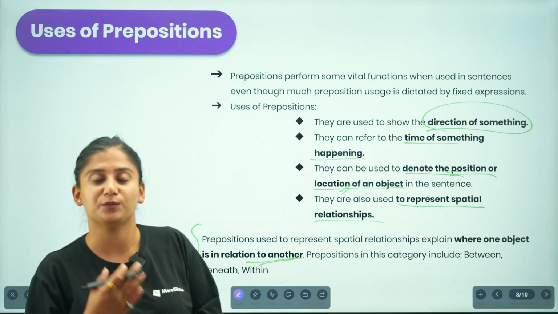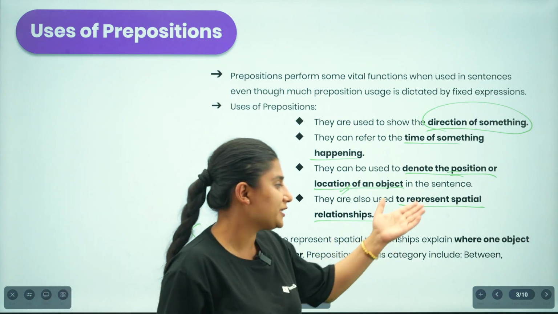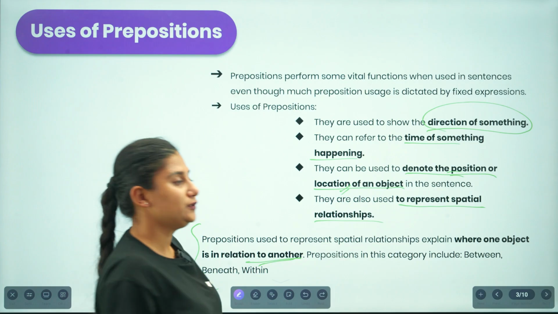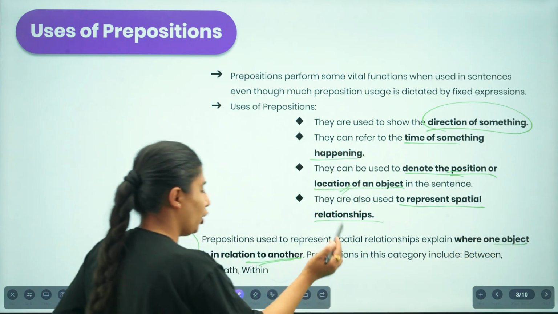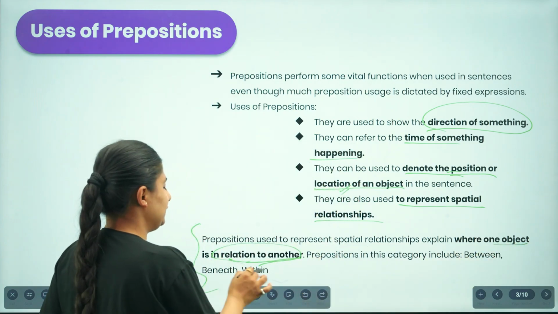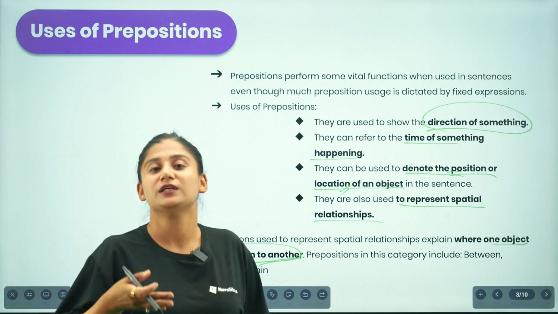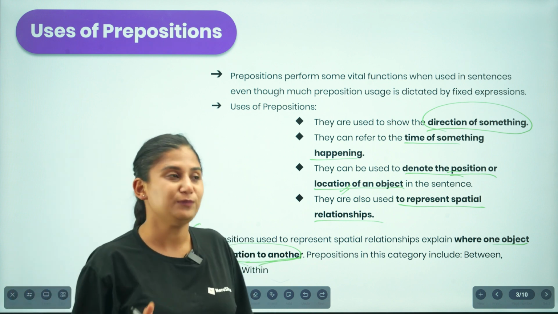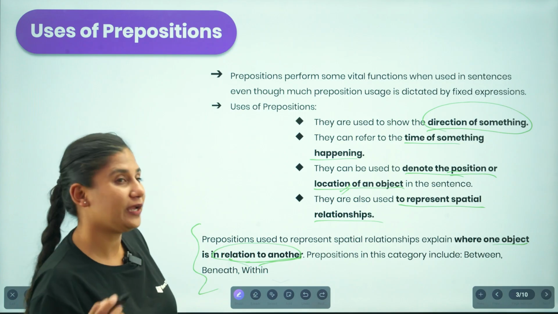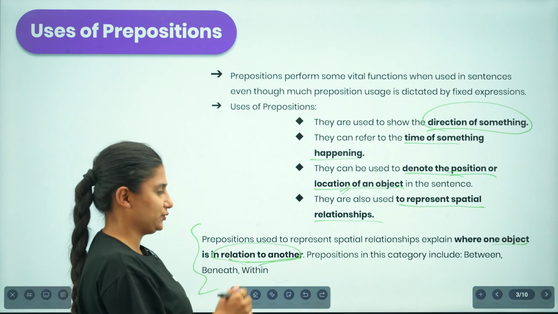We are talking about the box, and we are indicating the object box, and that particular object box is connected to the table. We are talking about the presence of the object under the table. So spatial relationships explain where one object is in relation to the other.